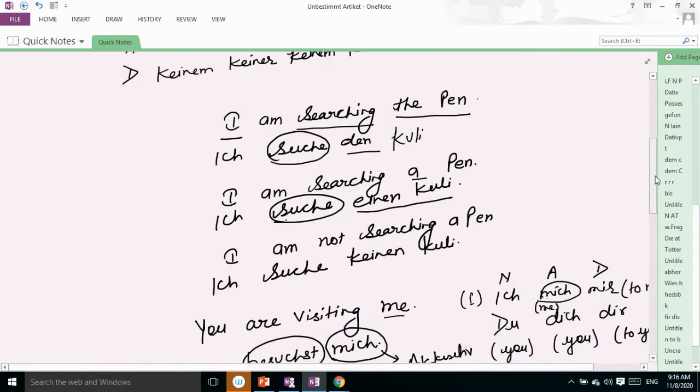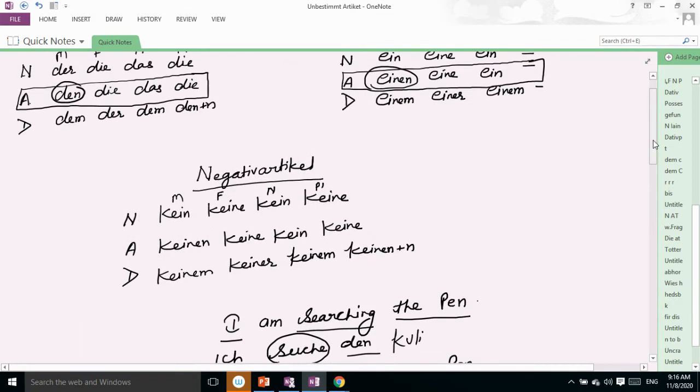Next is "I'm not searching a pen." So here is a negation. What will be the sentence? "Ich suche keinen Kuli." Keinen we generally use in negative sentences, and pen is masculine, so that's why we have used keinen.